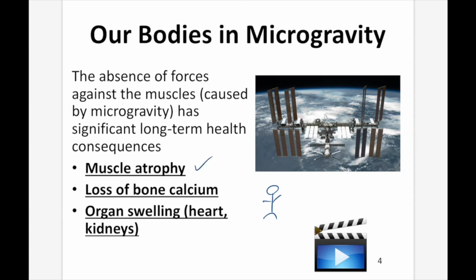You get muscle atrophy, which means your muscles start to break down so the body can use those nutrients for other things. Since the muscles don't need to be used, they don't need to be there. Loss of bone calcium, same thing. If your bones aren't needed to keep you up, the body can break the bones down and use those minerals for other purposes.